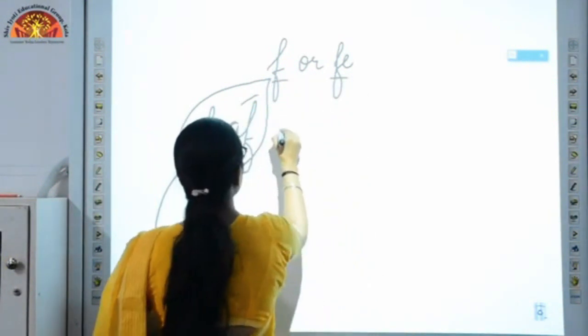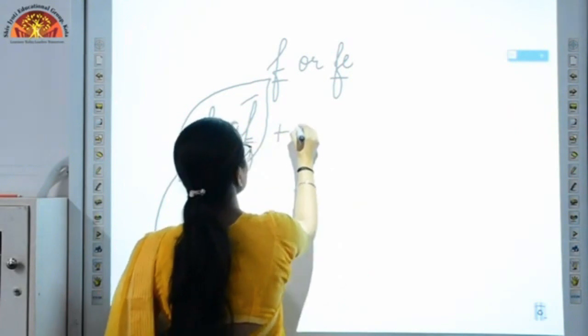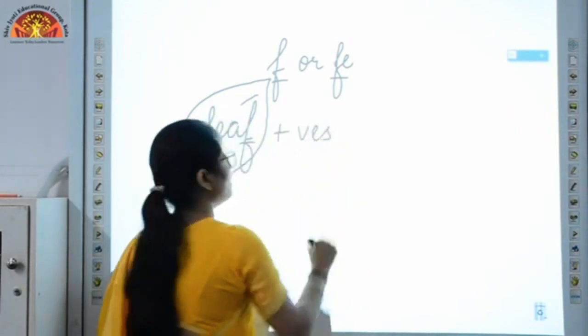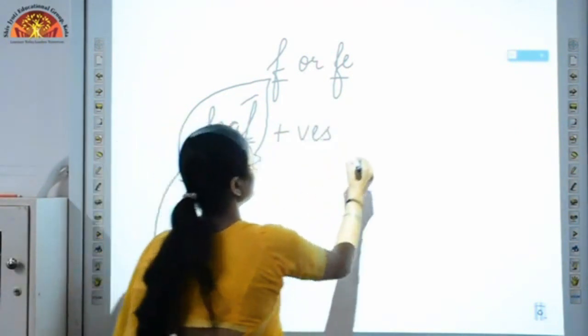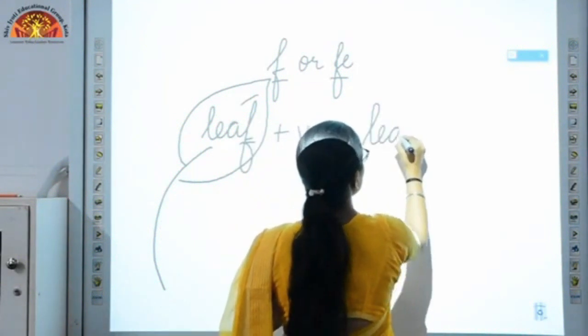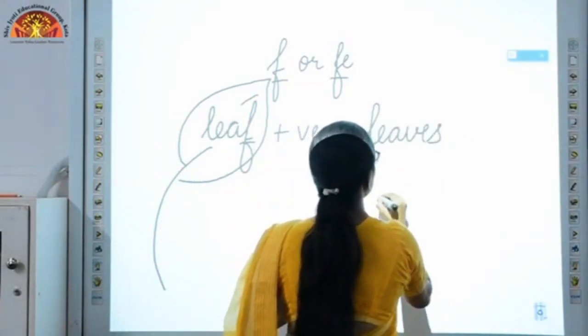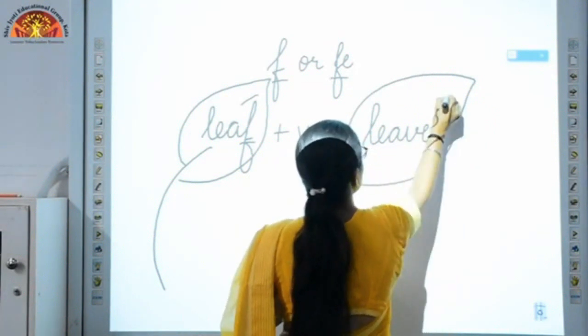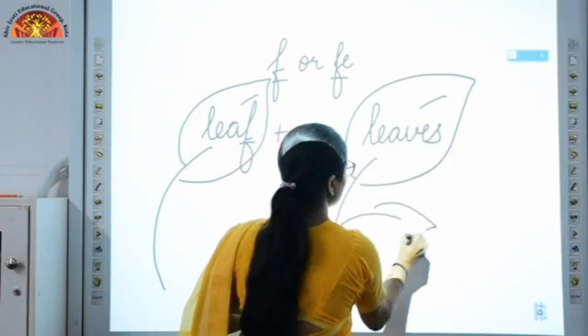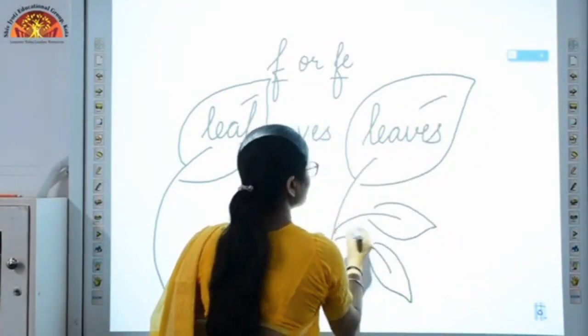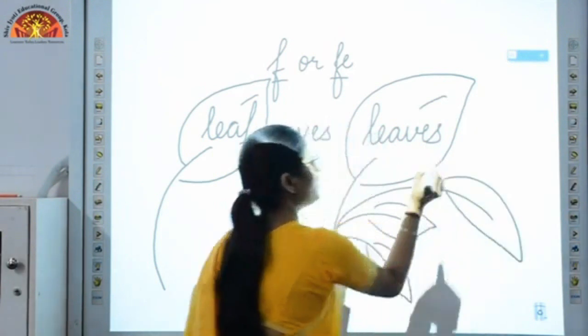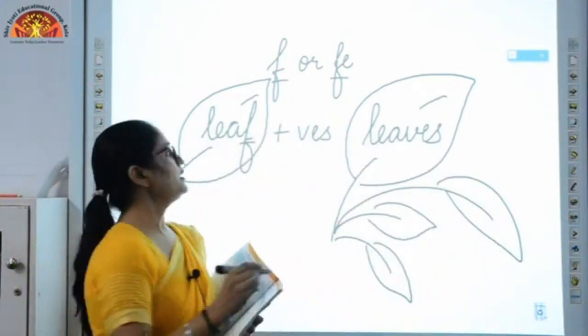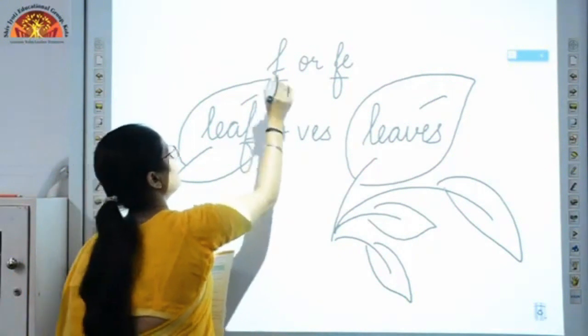We have to replace F with VES. Okay, so my word will be leaves, L-E-A-V-E-S. It can be like this, many leaves. It can be 2, it can be 3, it can be 4, it can be many. So this is the example for the word ending with F or FE.